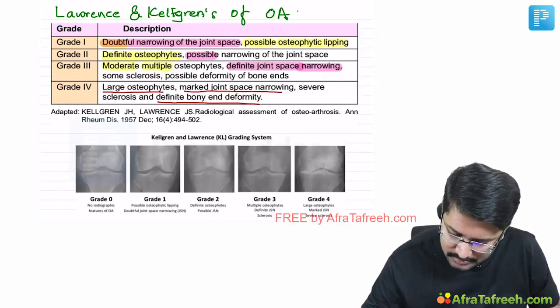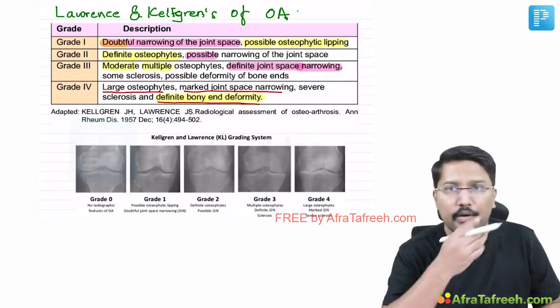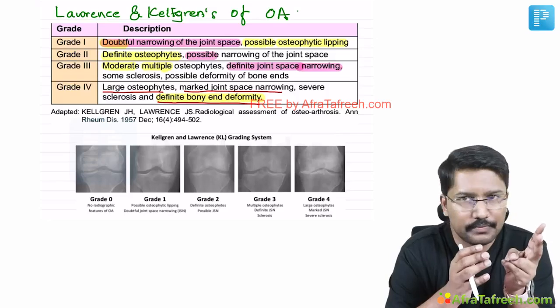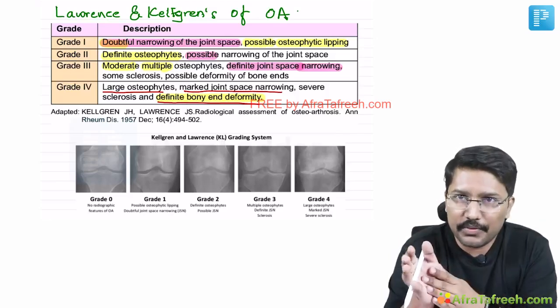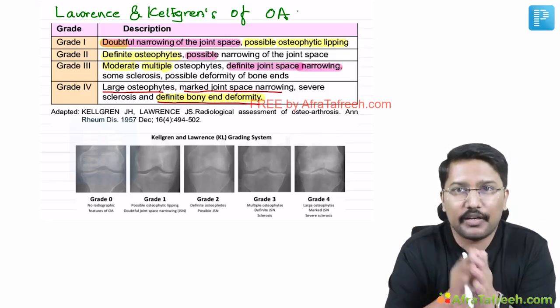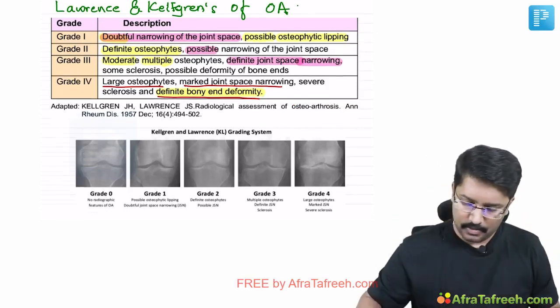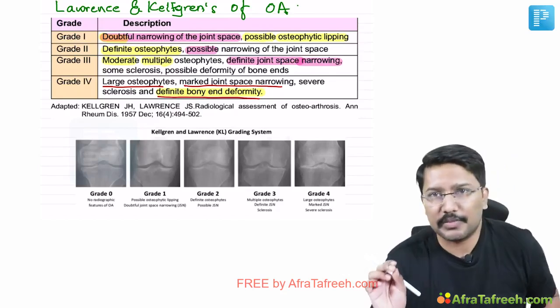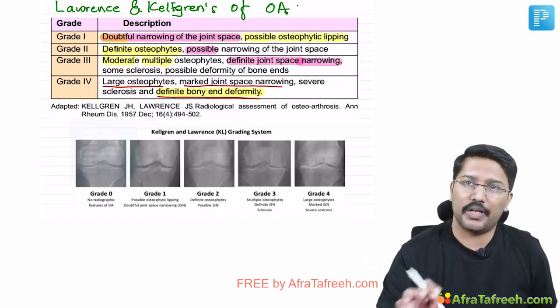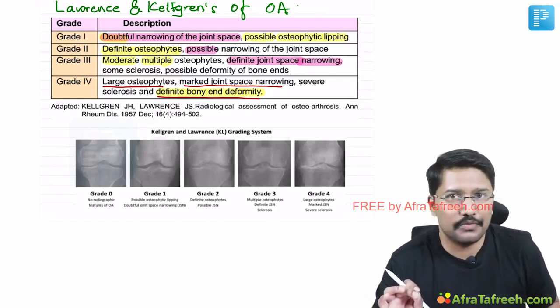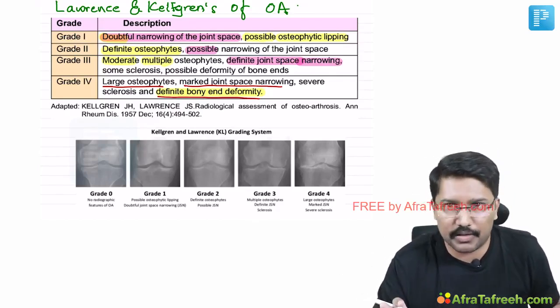So I hope you are now understanding. Three important MCQ areas. First one, definite osteophytes, grade 2. Definite joint space narrowing, grade 3. Definite bone end deformities, grade 4. Clear? Even if an image-based question is given, you should be able to appreciate which grade it is, looking at the joint space narrowing and possibly the presence of osteophytes and bone end deformities.